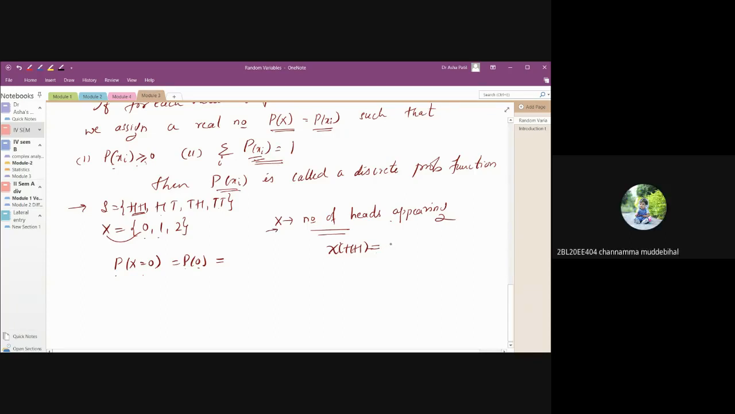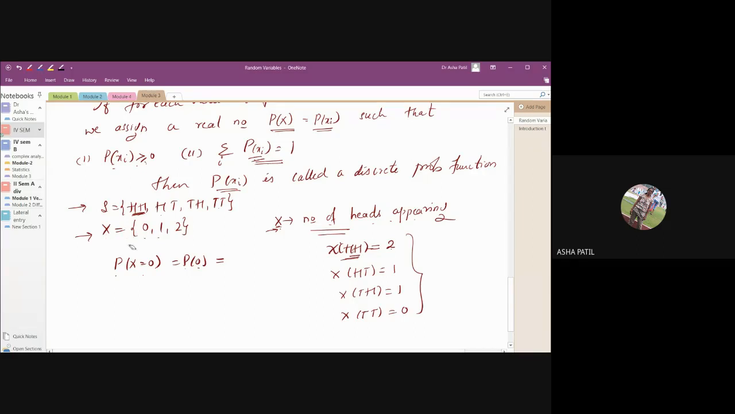It is 2. I'm not talking about probability now. We are just asking how many heads. X stands for the number of heads. For the first outcome, what is the value of the random variable? It is 2. X of HT is 1. X of TH is 1. X of TT is 0. So the possible values of X are 0, 1 and 2.